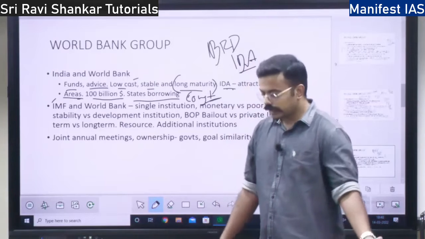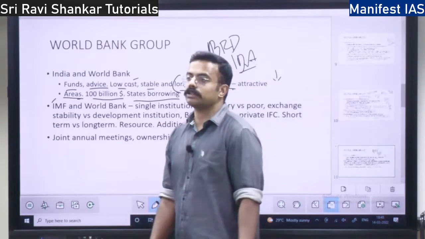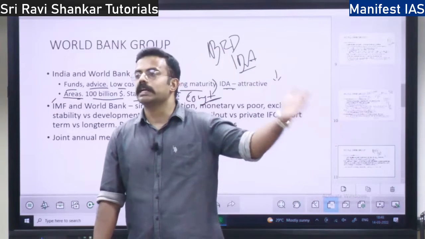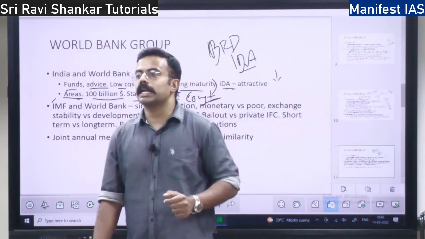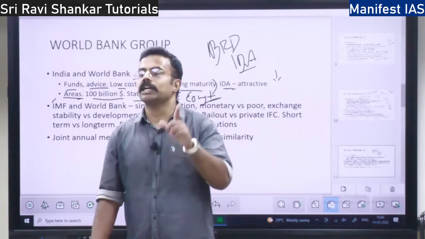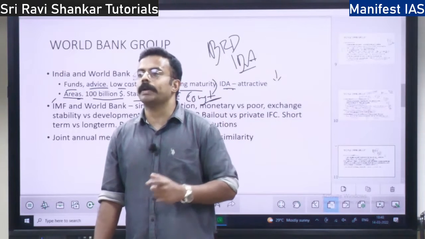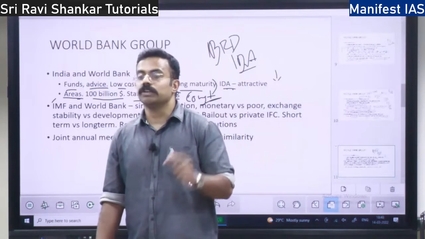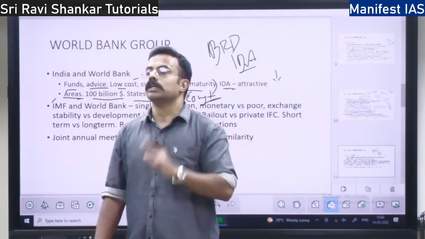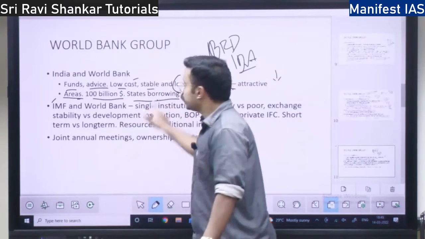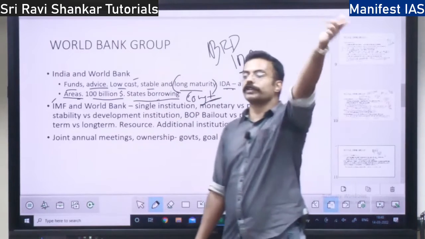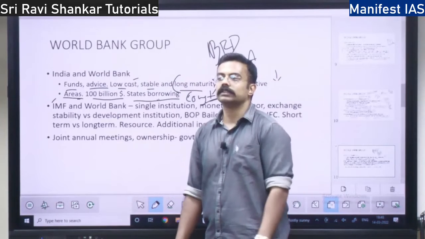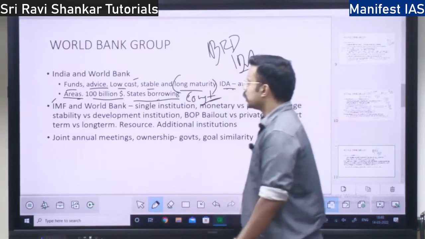That is why, when there was a flood in Kerala 2-3 years back, Dubai, UAE tried to give money to Kerala directly, whereas it was stopped by the central government, saying that you cannot give to a specific state. You have to give to the country as a whole. Likewise, individual states cannot go and borrow from the World Bank. They have to go through the central government. So this is the concept.